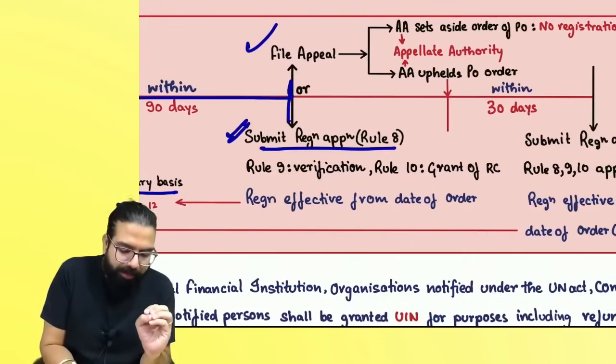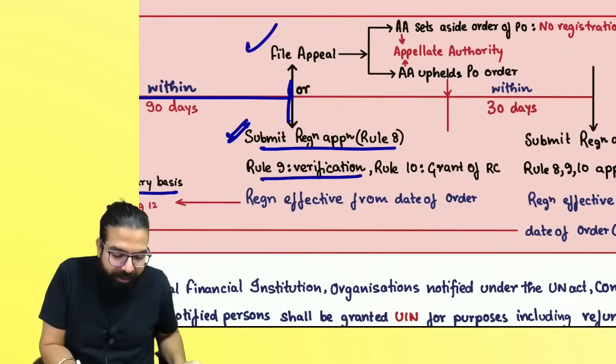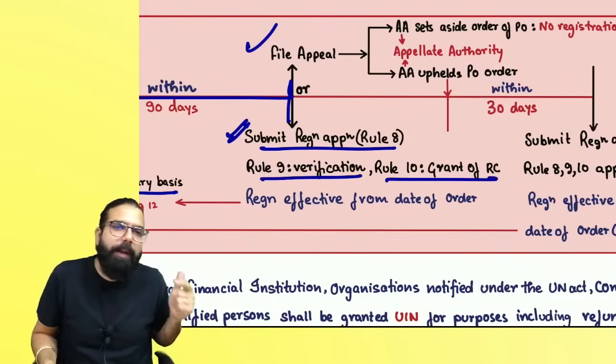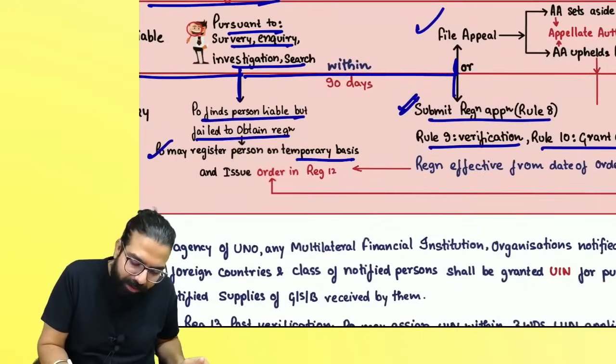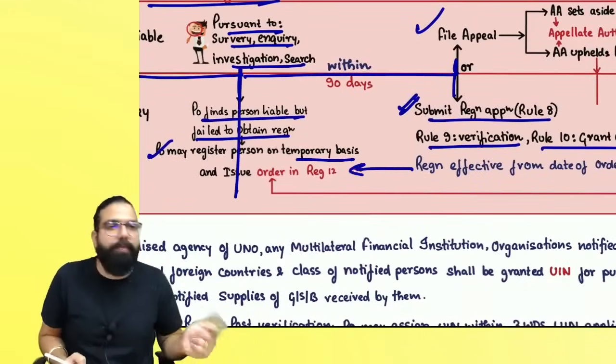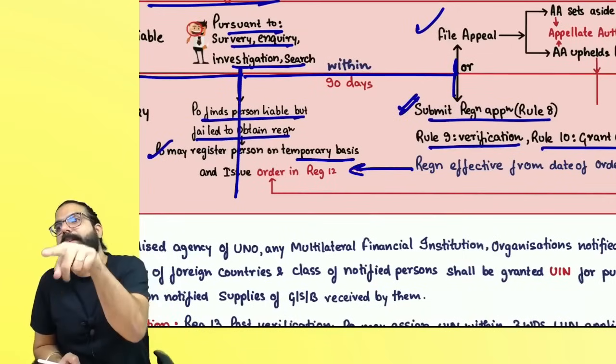You will submit your registration application in rule number 8. Verification will happen, and in rule number 10 the registration certificate will be granted. Remember one thing: when the registration certificate is granted, it will be valid from the day the officer had given you the GST REG 12.